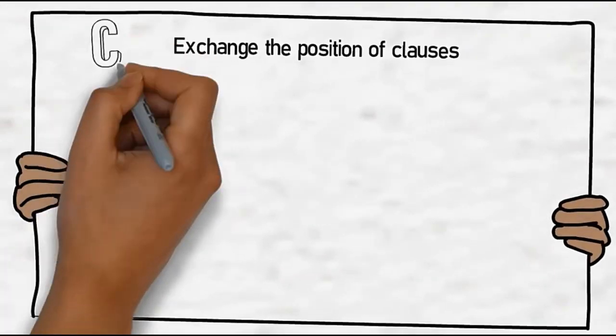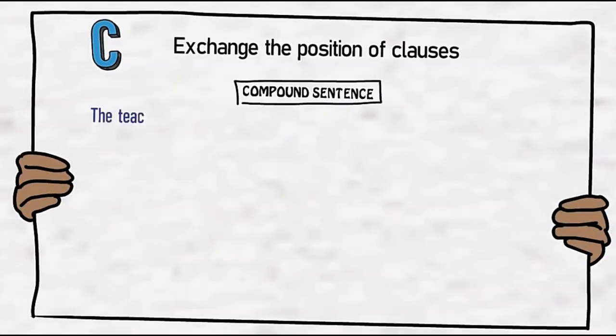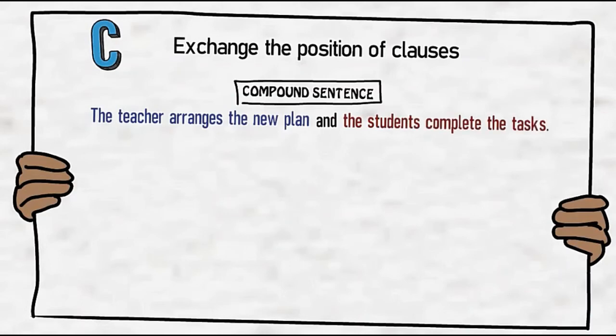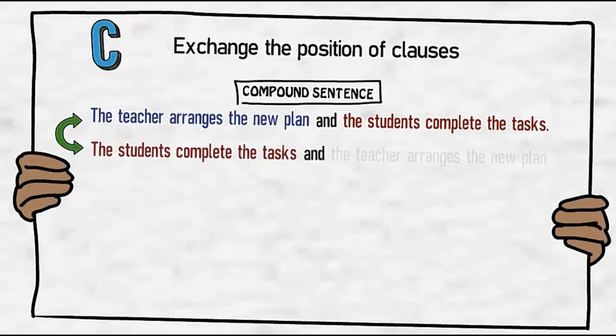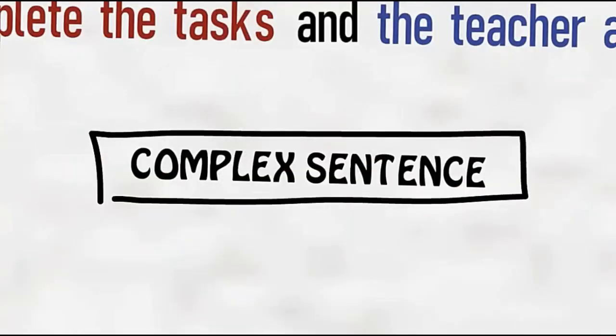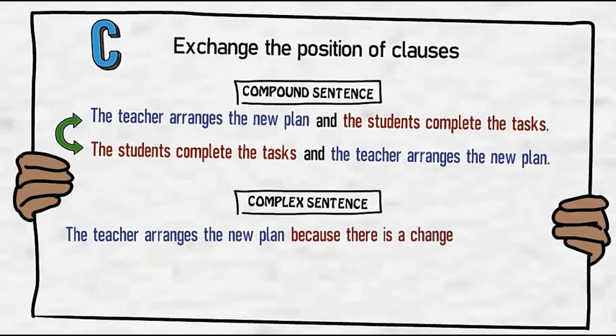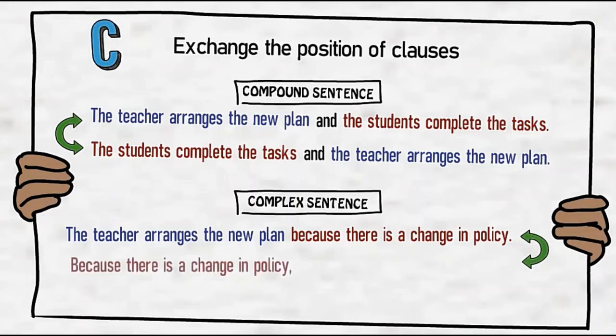The next way is exchanging the positions of clauses. In a compound sentence, it is between 2 independent clauses, in which the conjunction remains in its position. In these examples, conjunction and is used. Meanwhile, in a complex sentence, the dependent and independent clauses exchange positions with a comma if the new sentence begins with the dependent one. Check this out.